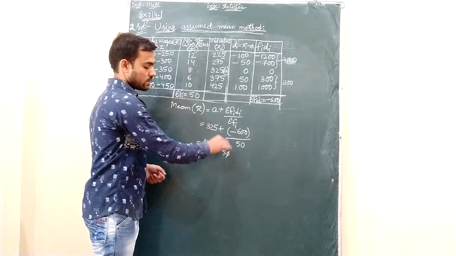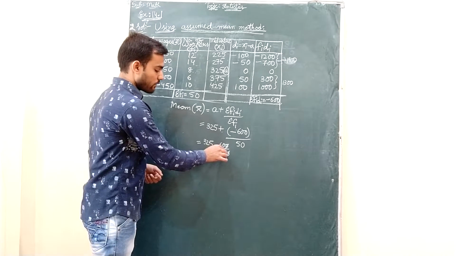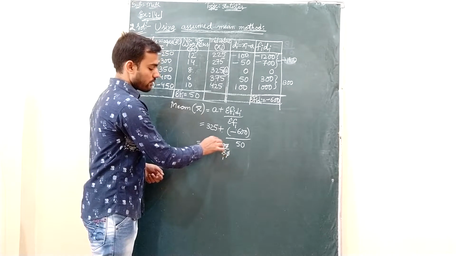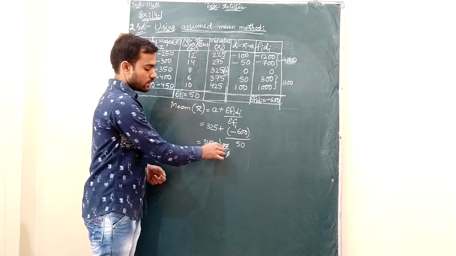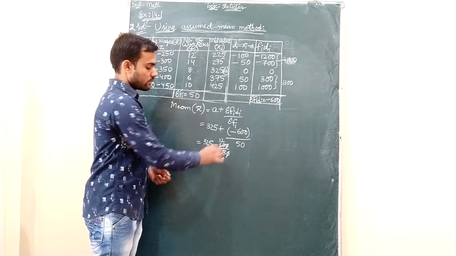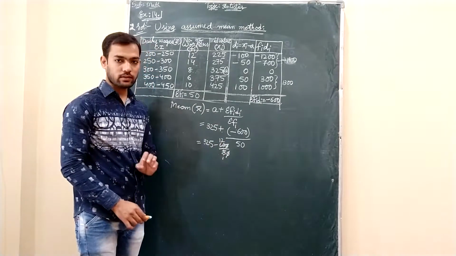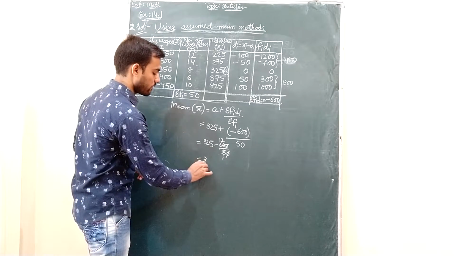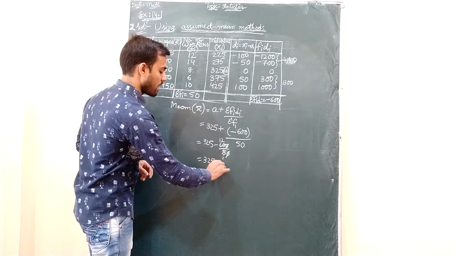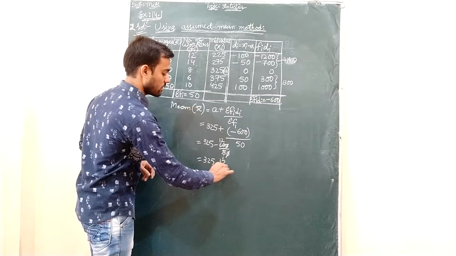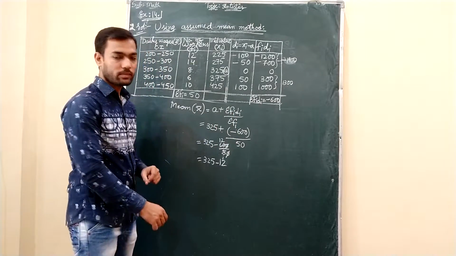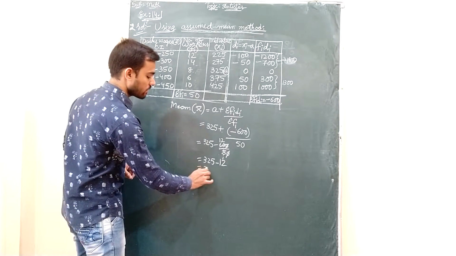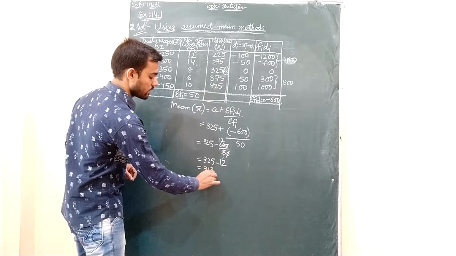So this 0 gets cancelled and then 5 ones are 5, 5 ones are 5. 1 remains over here, it becomes 10, then 5 twos are 10, which is nothing but 5 12s are 60 we got. So now we have 325 minus 12. 325 minus 12 is 313.